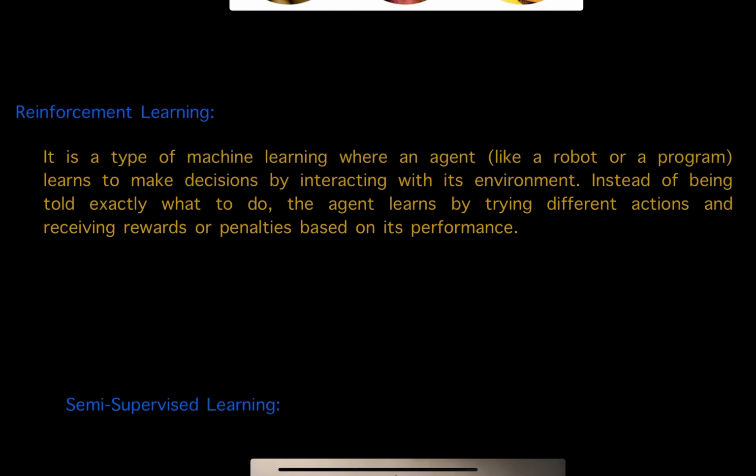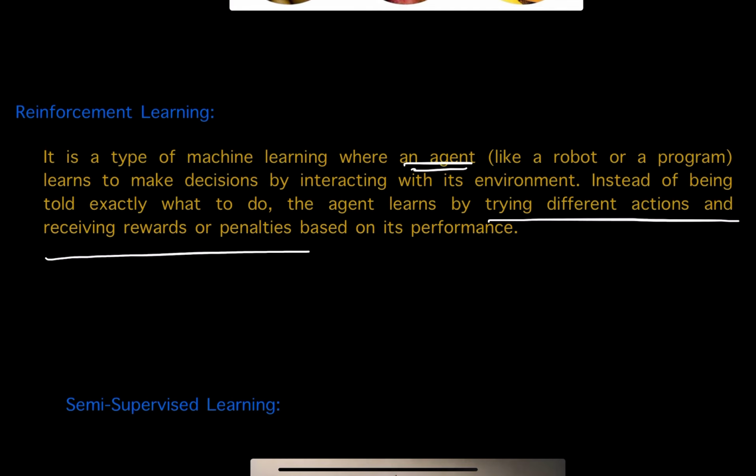It is a type of machine learning where an agent, please note this, in reinforcement learning, there will be an agent. Agent is nothing but a learner. An agent, just like a robot or a program, learns to make decisions by interacting with its environment. Instead of being told exactly what to do, the agent learns by trying different actions and receiving rewards or penalties based on its performance. See, this is just like training a pet.